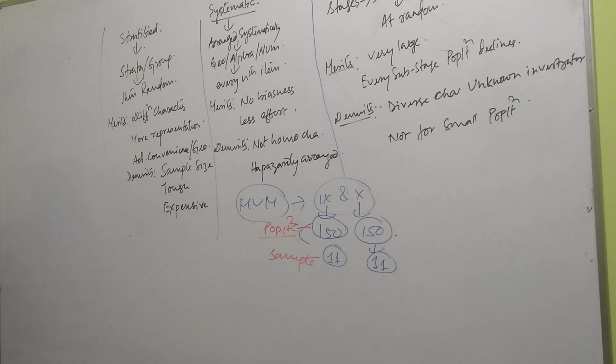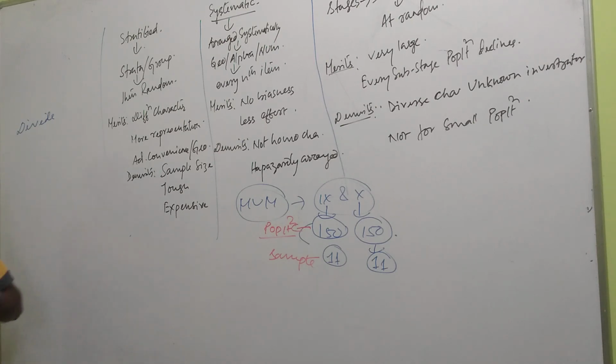Stratified: what happens here? Here the whole population is divided into different groups.